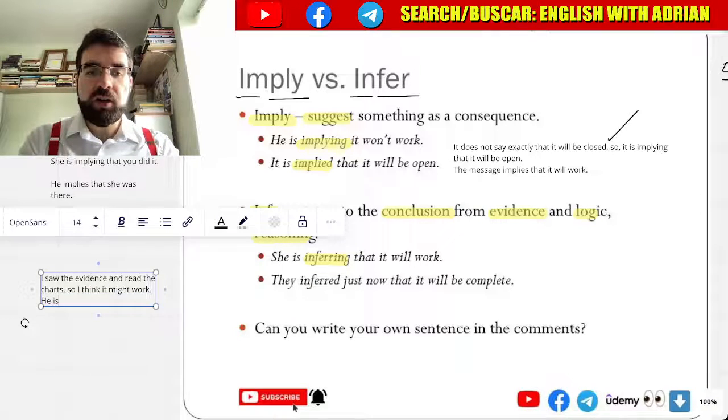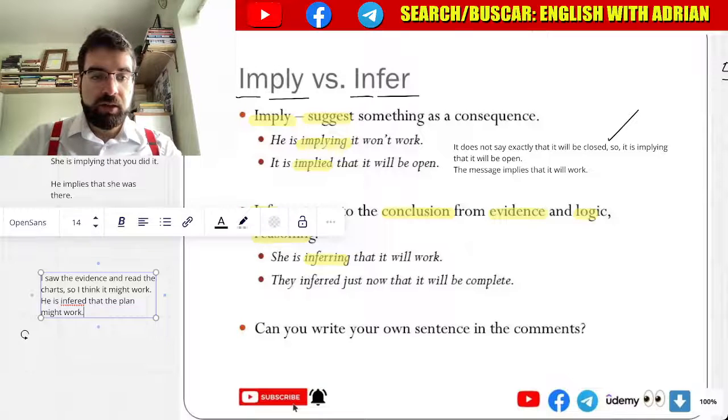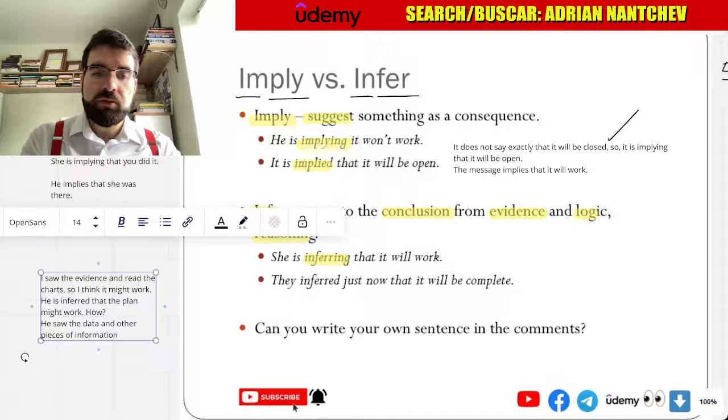He inferred that the plan might work. Well, how? He saw the data and other pieces of information. So it is inferred that it will work.